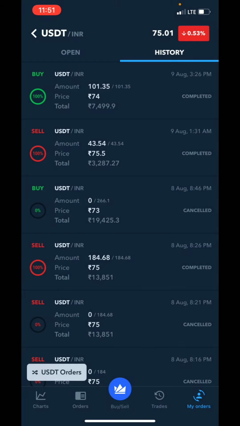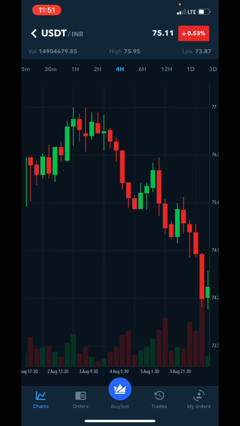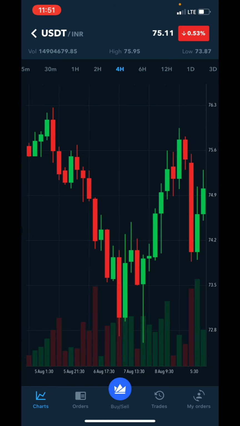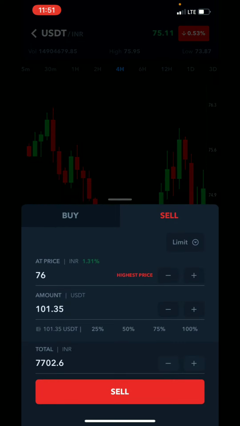You can just come back and click on chart, and you can see the maximum fluctuation, the all time high and all time low. Based on that you can invest. In the next video I will explain about the signals where you will be getting them. If I sell at 76 rupees, here I will be getting 200 rupees margin.